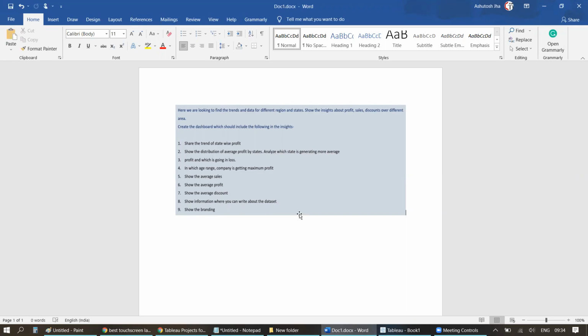Now, let's quickly divide all these requirements into categories. If you look into the requirements like 5, 6, 7, you can accommodate these in a single worksheet, right? It's simple: average sales, average profit, and average discount, and we can easily do it in a single worksheet. Now, look at requirement number 1, the trend of state-wise profit. We all know whenever location comes into the picture, it's always good to create a map of it, right? So what I'm going to do in this case is first create a map.